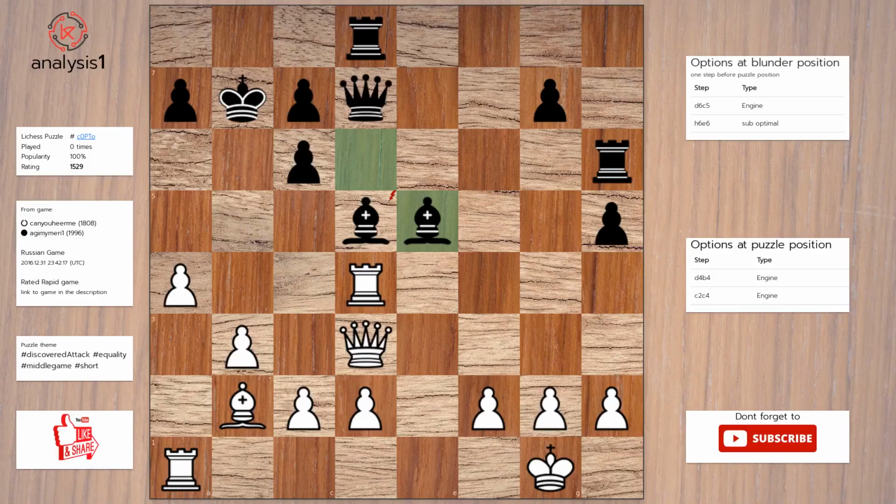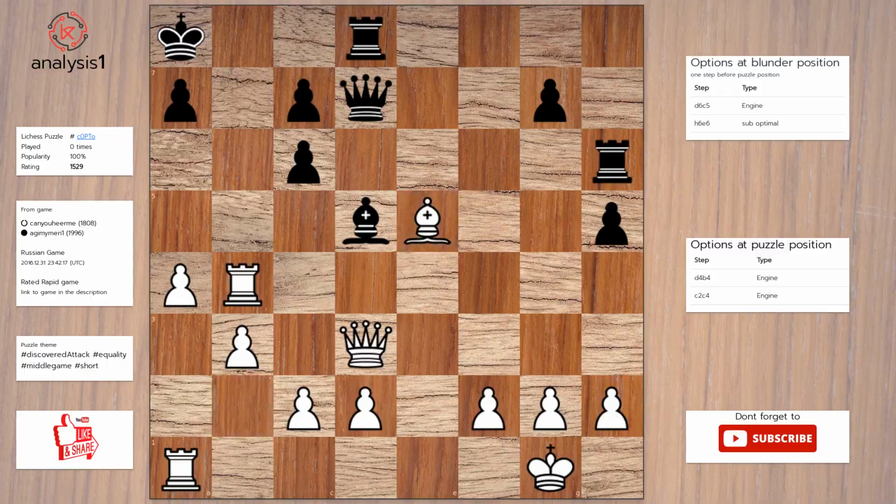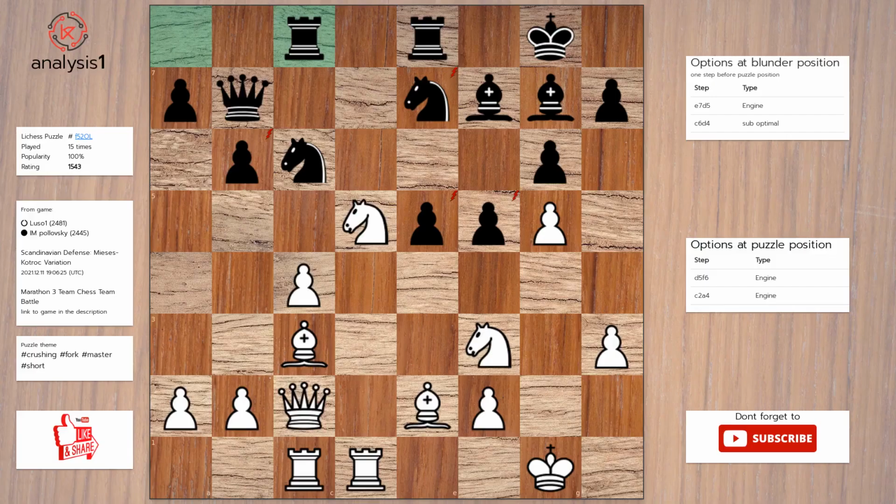Another one. Puzzle position vulnerabilities are: rook takes bishop. Checks in puzzle position are: rook to b4, check. Queen to b5, check. Queen to a6, check. Here is the solution to the puzzle. Rook to b4, check. King to a8. Bishop takes bishop.